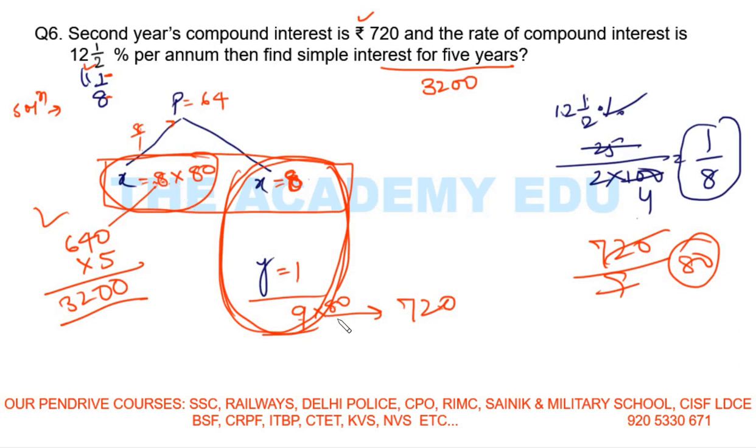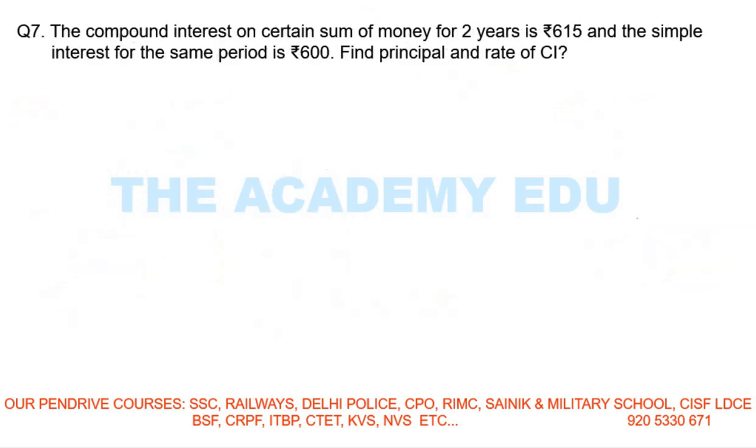So what I did, I multiplied here, and I multiplied here also. 8 8s are 64, so 640 is the first year simple interest. I multiplied by 5 because the question is saying find the simple interest for 5 years. So I got 3200. 3200 is the simple interest for 5 years. This is your answer. Got it? So move to the next question.